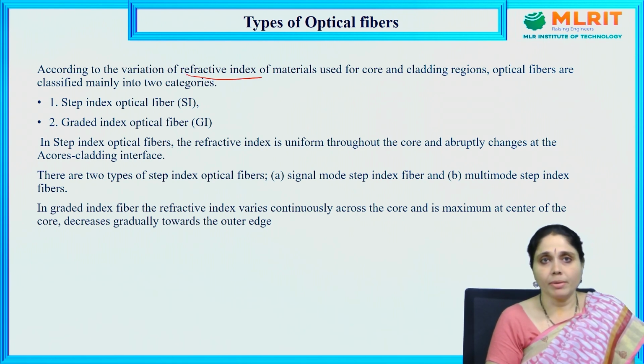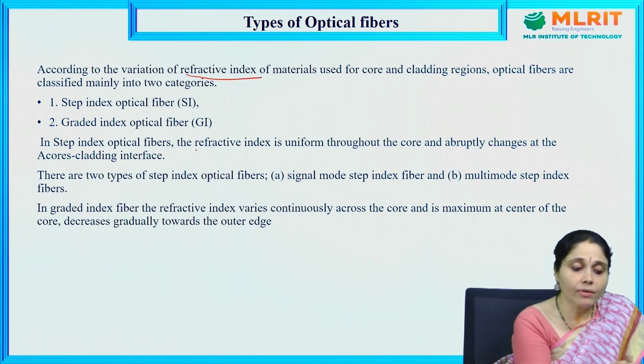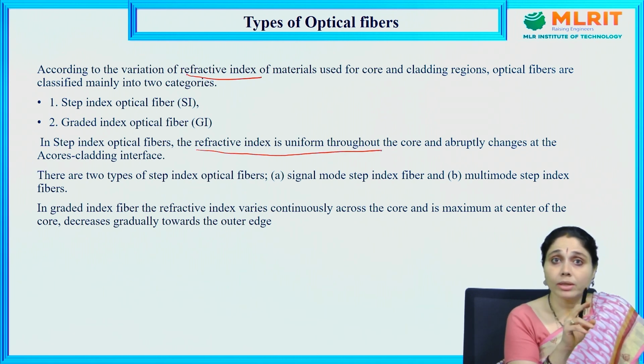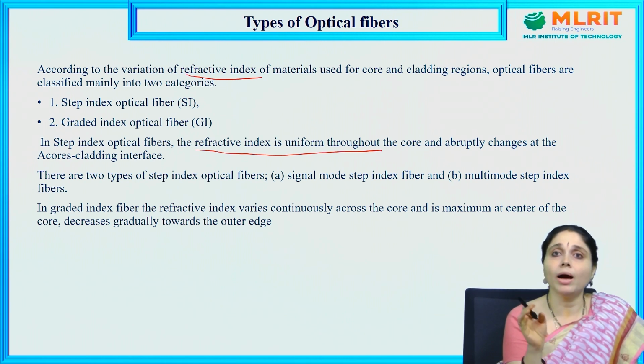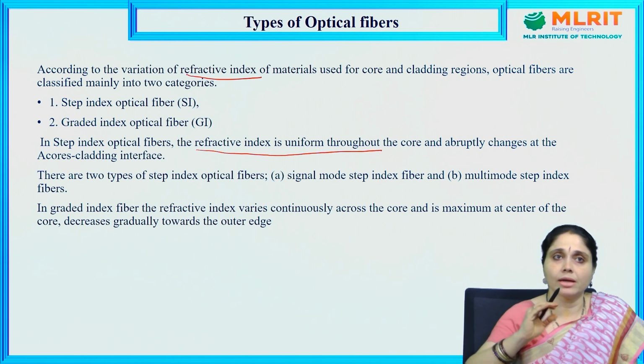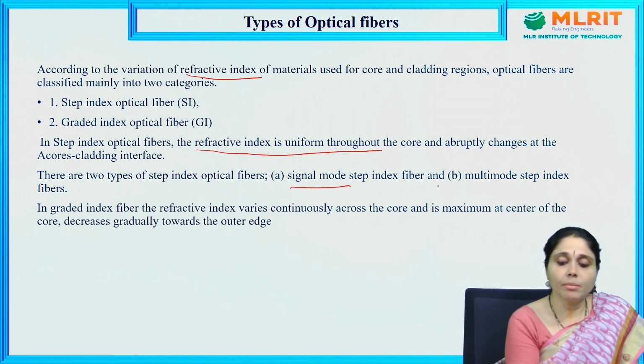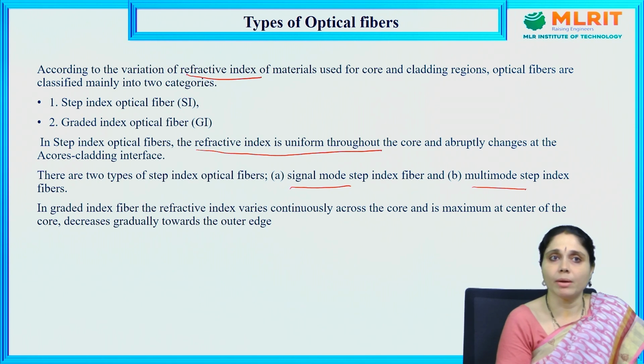In step index optical fiber, the refractive index is uniform throughout the core and cladding and abruptly changes across the core cladding interface. So, in step index optical fiber, the refractive index is uniform throughout the core. The refractive index of the light transmitted through the core will be uniform and abruptly changes at the core cladding interface. There are two types of step index fibers. One is single mode step index fiber and another one is multi-mode step index fiber.